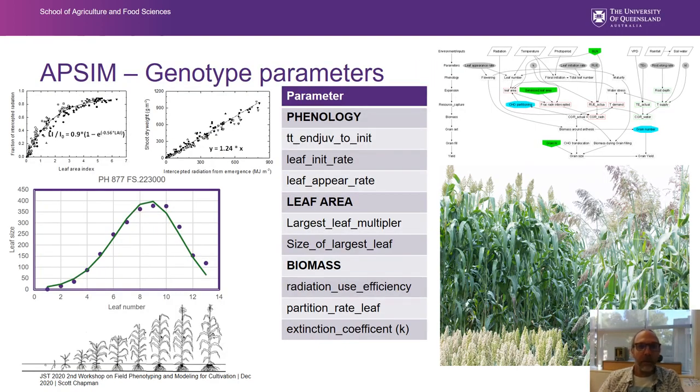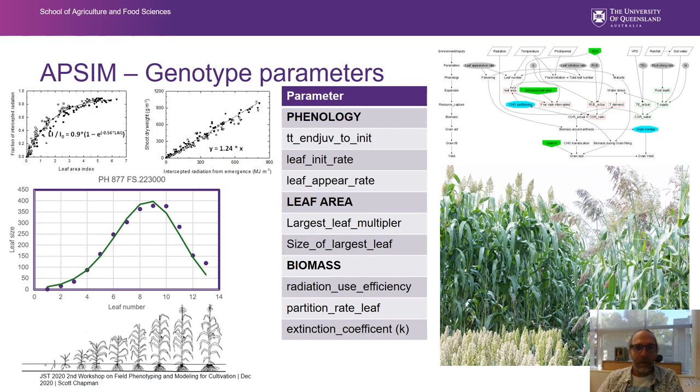So going from that model that I showed you just before, here's some work that we've been doing at Purdue University, and we're looking at measuring leaf area index and estimating fraction of light interception. That's the K extinction coefficient. So we're interested in how that extinction coefficient varies across genotypes. We're also interested in estimating the radiation use efficiency, but to be able to estimate this, we first have to be able to